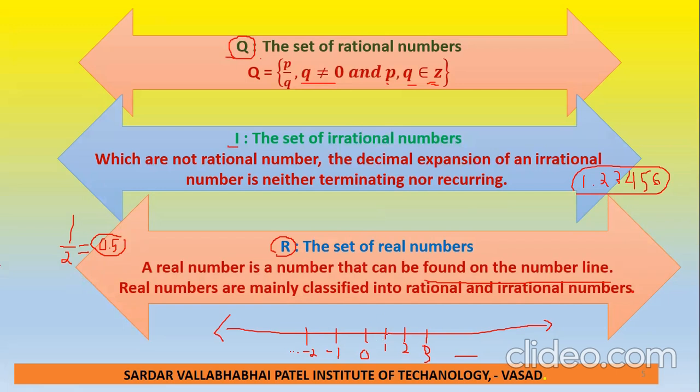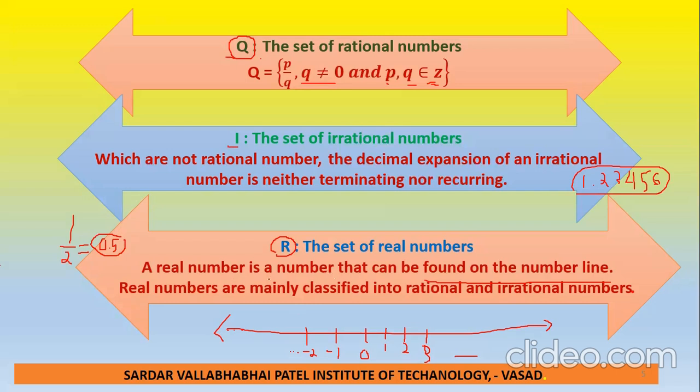But all numbers are not in the rational set, and not in the irrational set. So we consider the set of real numbers. In the set of real numbers, we consider any value on the line, suppose this value, this value, this value. That means everything, rational as well as irrational numbers, are classified in the real numbers. So the real number set is the biggest set, involving rational as well as irrational numbers.